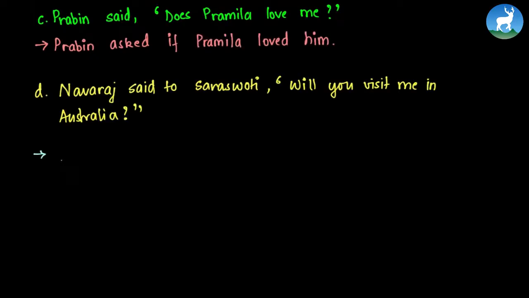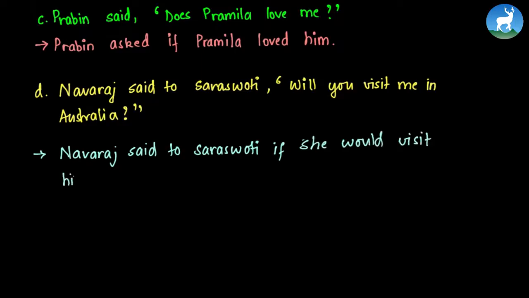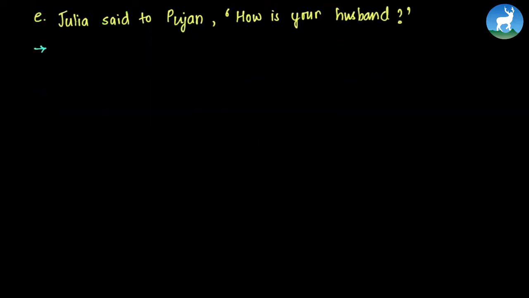Navaraj said to Saraswati, will you visit me in Australia? Now this can be converted as, Navaraj said to Saraswati if she would visit him in Australia. Now notice here will is changed to would. Next question is, Julia said to Poojan, how is your husband?